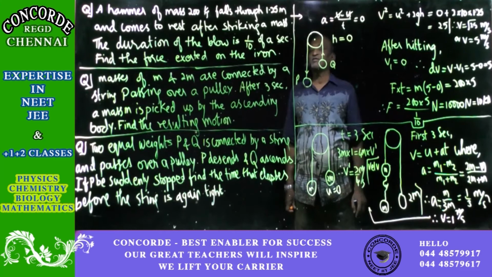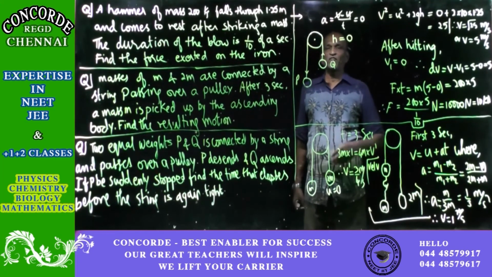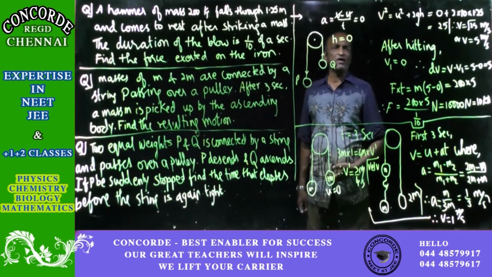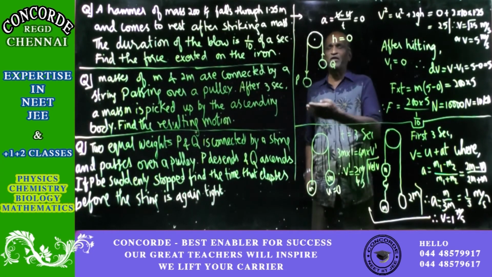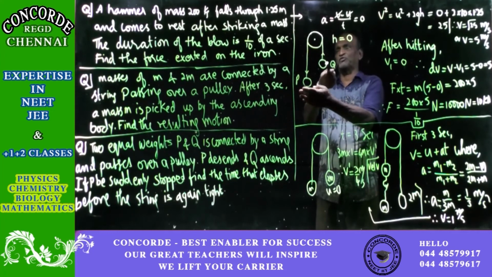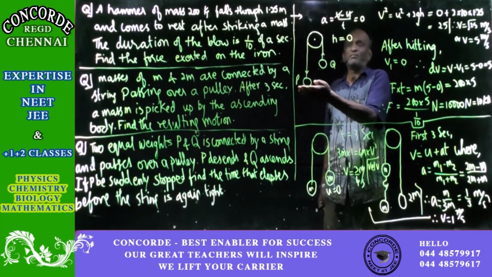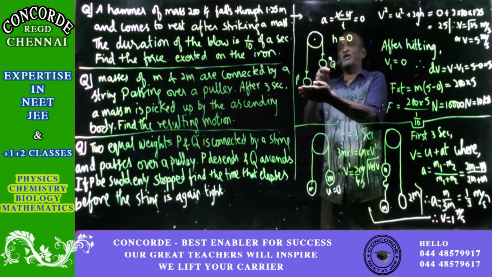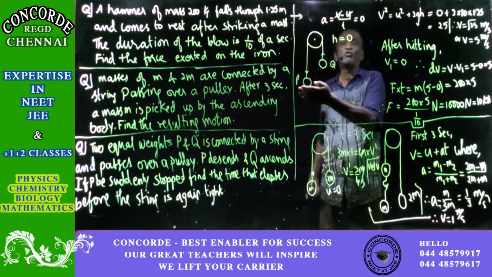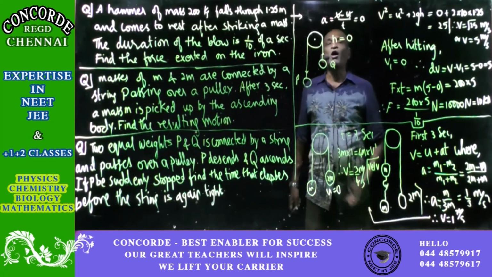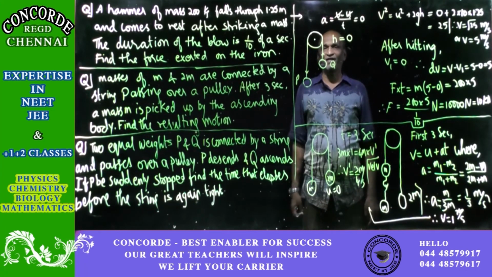What that velocity is, we will have to find. So when you just hold P and let it free, Q alone is moving, goes to some height and comes down. When you are holding the mass P, only Q is in motion. So it will become a case of motion under gravity.